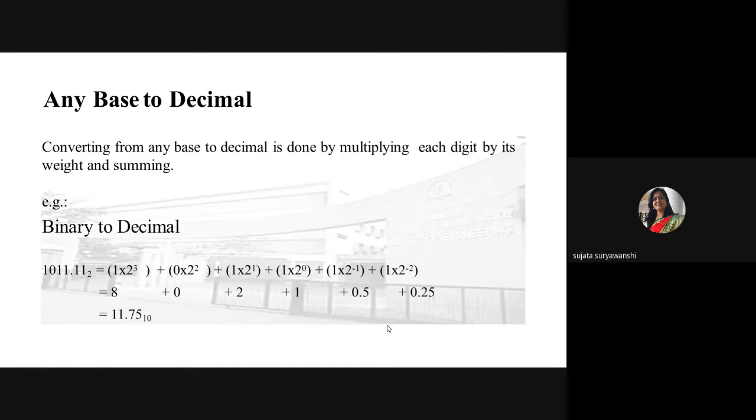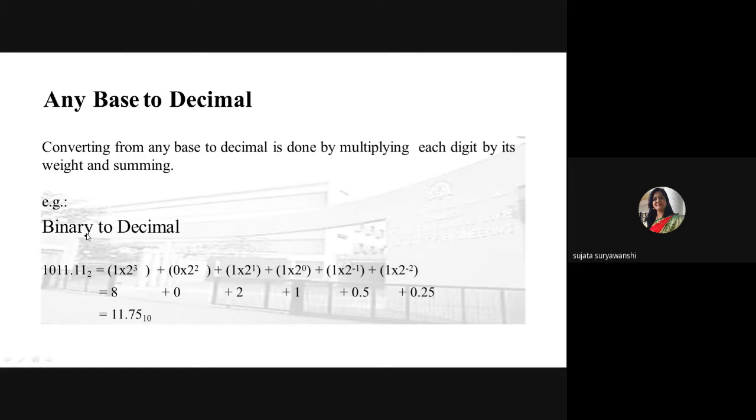After that, we'll see any base to decimal conversion. Any base means what? You can convert binary to decimal, octal to decimal, hex to decimal. For all three conversions, you need to follow the same procedure. So what procedure do you need to use for the conversion from any base to decimal? The step is given here: converting from any base to decimal is done by multiplying each digit by its weight and summing.